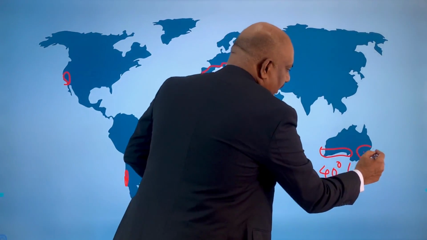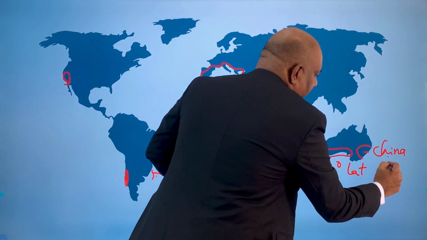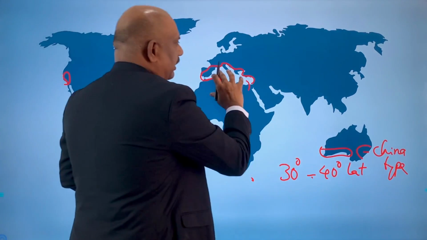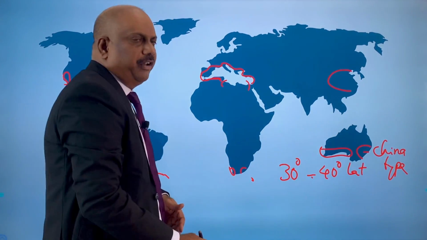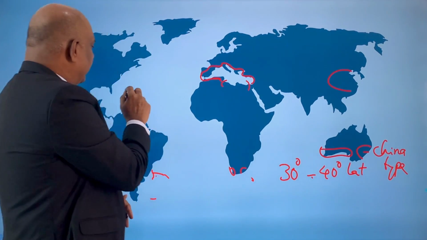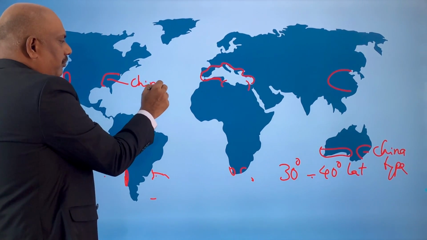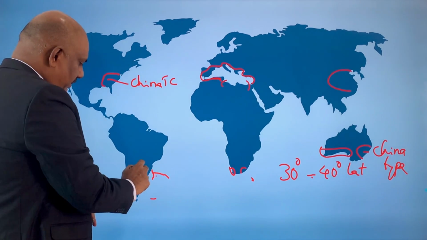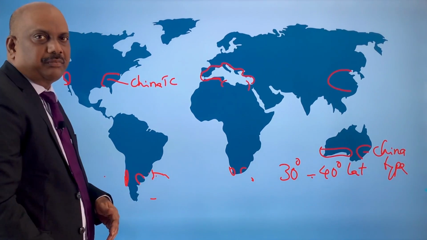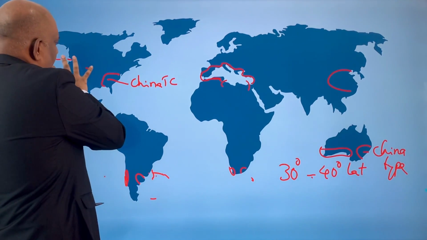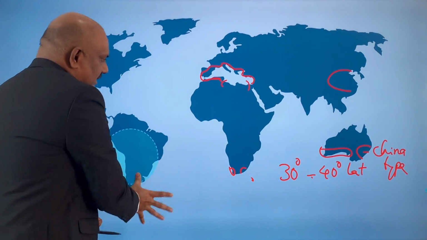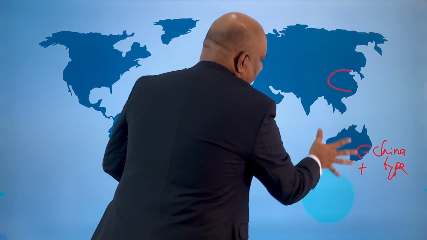Here we have the China type of climate, exactly here. Here in California, same here also, China type of climate. So let us discuss what is responsible for the development of this particular climate only in the western continental margin in the subtropical region.